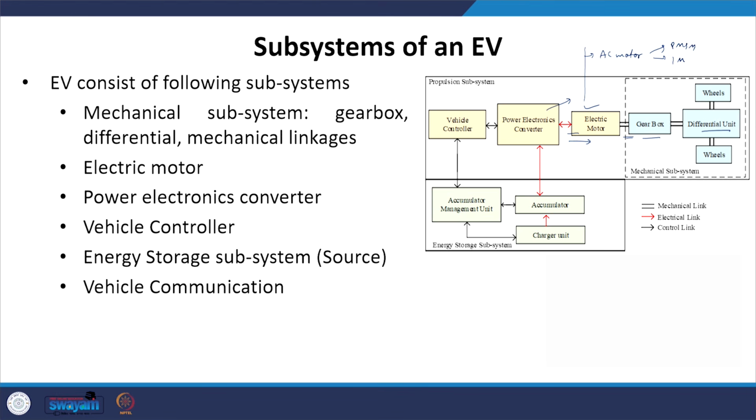That is why we have to convert the output of the battery, which is DC, into AC, which is fed into the AC motor, and then the required torque is generated which is given to the wheels.